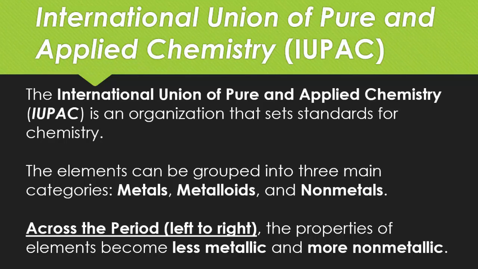So we have metals, metalloids, and nonmetals, which we discussed in the last video. Across the periodic table, from left to right, the properties of the elements become less metallic and more non-metallic. This is why, for example, francium on the far left-hand side is the most metallic, and as you go to the right, fluorine is the most non-metallic.